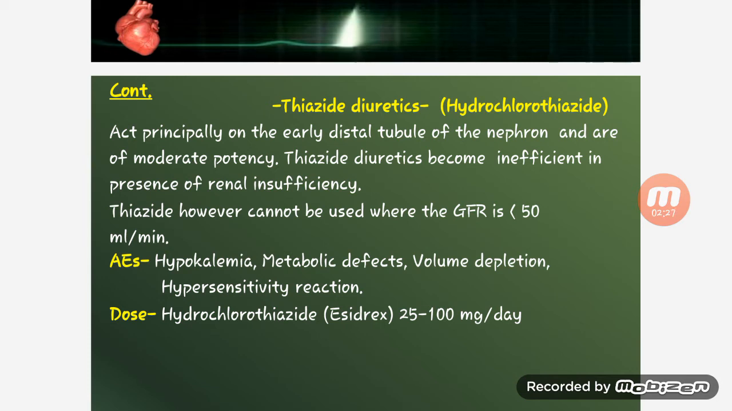Thiazide, however, cannot be used when the GFR is low, and it is effective when the GFR is greater than 50 ml per minute. Its adverse effects are hyperkalemia, metabolic defects, volume depletion, and hypersensitivity reaction. The dose given of hydrochlorothiazide is 25 to 100 mg per day.